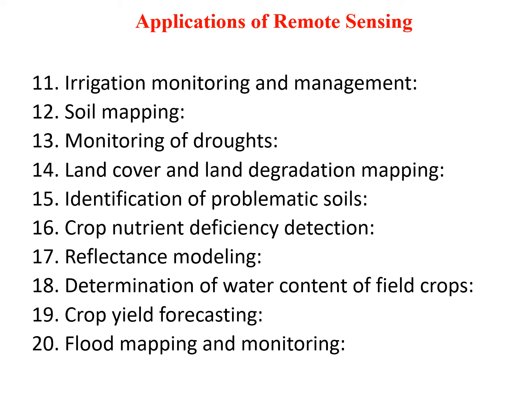Flood mapping and monitoring. Using remote sensing technology, farmers and agricultural experts can map out the areas that are likely to be hit by floods and the areas that lack proper drainage. This data can be used to avoid any flood disaster in future.